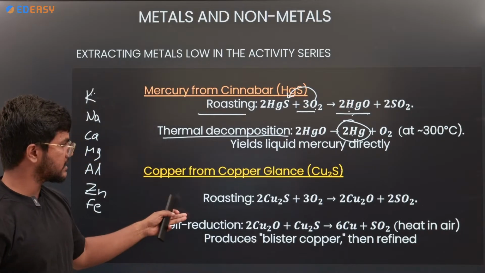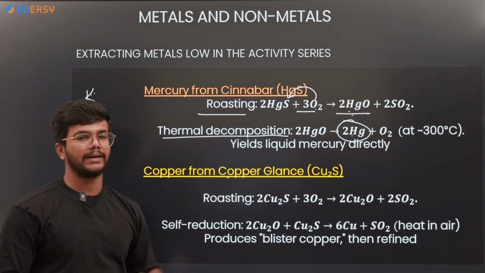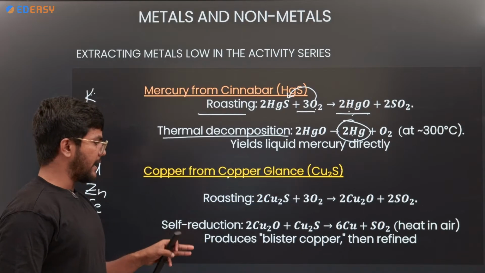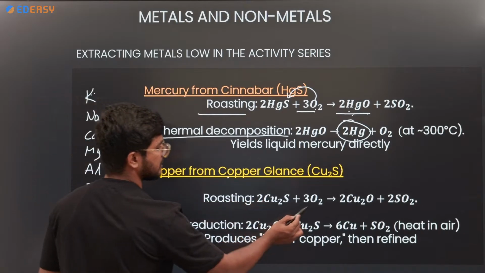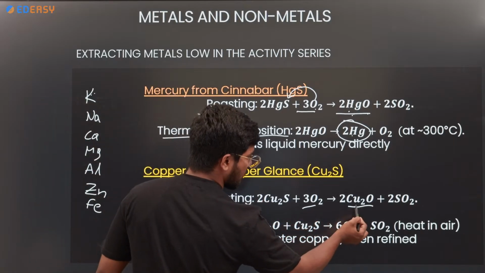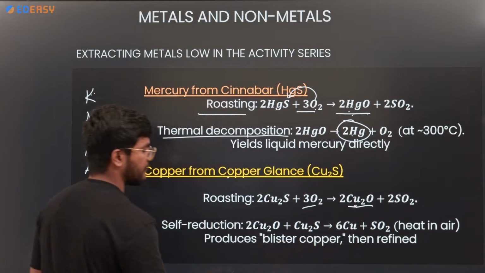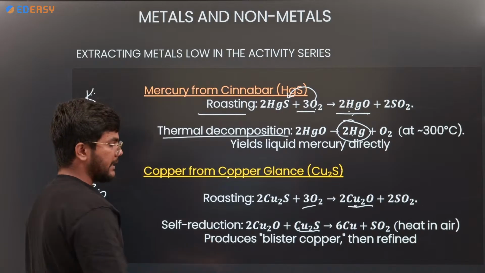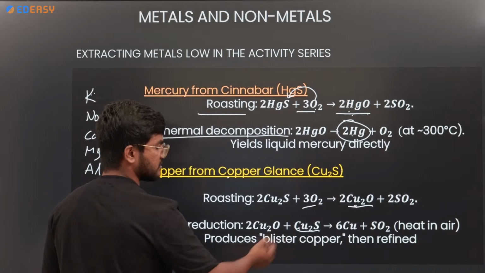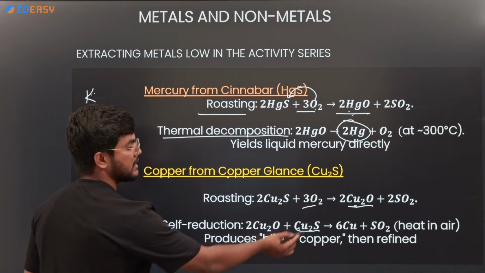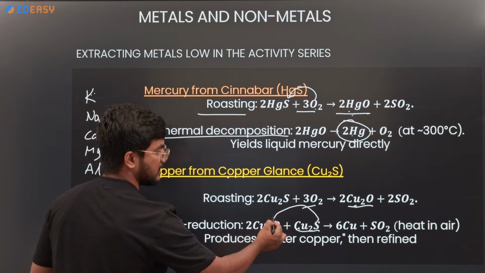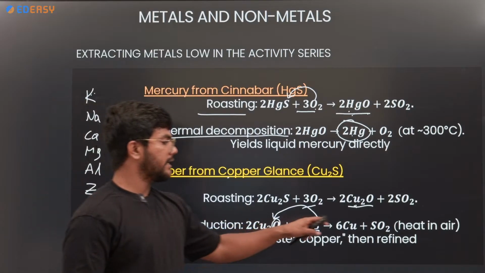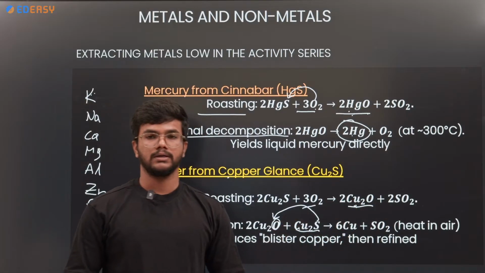There is another reaction, that is copper from the copper glance. Copper glance is Cu2S, copper sulfide. Copper sulfide, when it reacts with the oxygen, it gives copper oxide. This copper oxide, when it again reacts with the copper sulfide, goes through self reduction. This is called self reduction. Self reduction means the sulfur removes the oxygen. This method is called self reduction. So it gives copper plus sulfur dioxide.